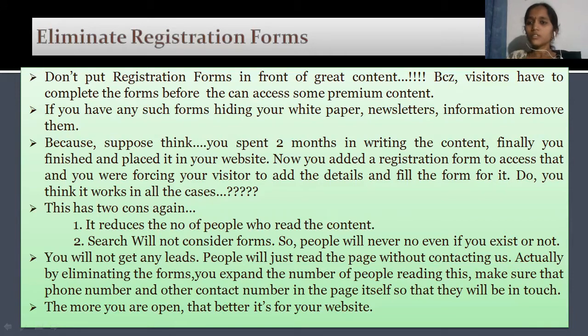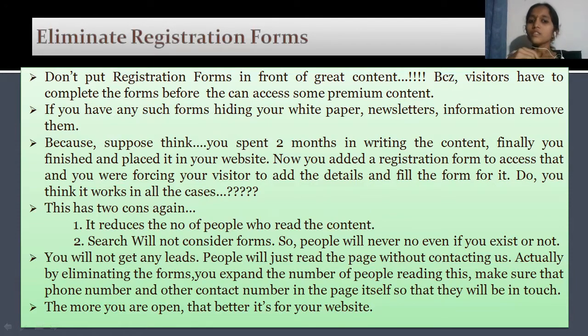So do you think it works in all cases? Definitely not, because this has two drawbacks. It reduces the number of people who read the content. Our main motto is they should come to our home page or landing page and read the content, they should get convinced with our product and buy our product. If he is not coming to our website or not landing on the landing page at all, how could you convince them? So these registration forms reduce the number of people who read the content or who are planning to visit your landing page.